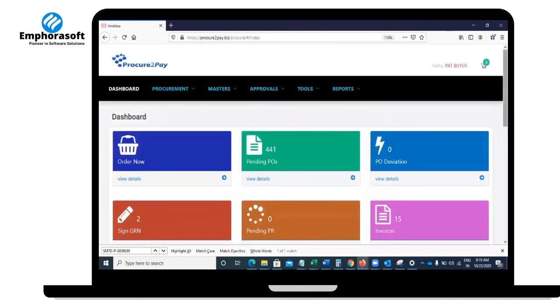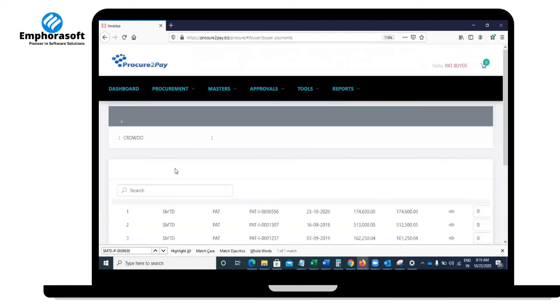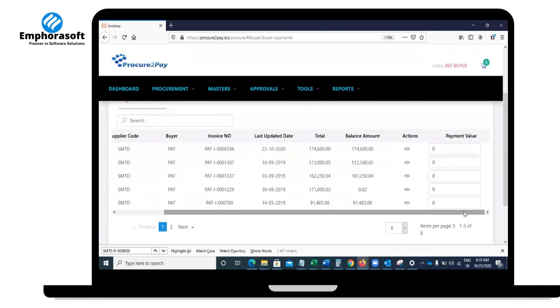Once your supplier generates an invoice, and the buyer has received the product and the invoice, the next thing for the buyer is to make the payments. There are multiple options here. If you want to make multiple payments to multiple vendors, you can download the CSV file, and this file can be integrated directly with your banks.